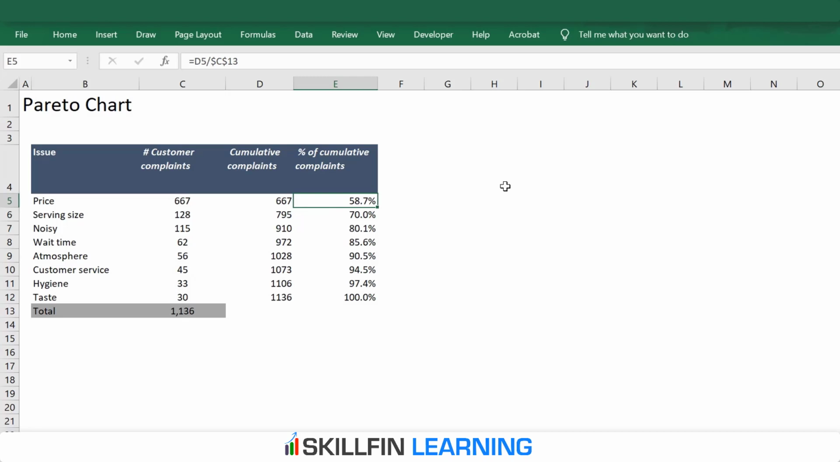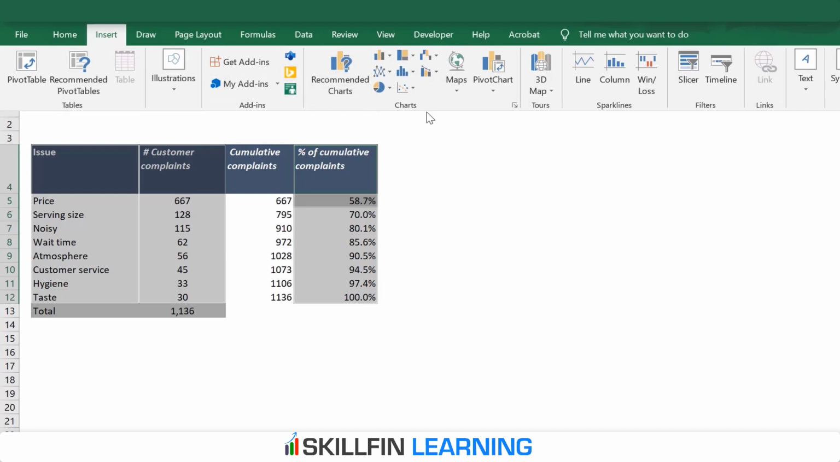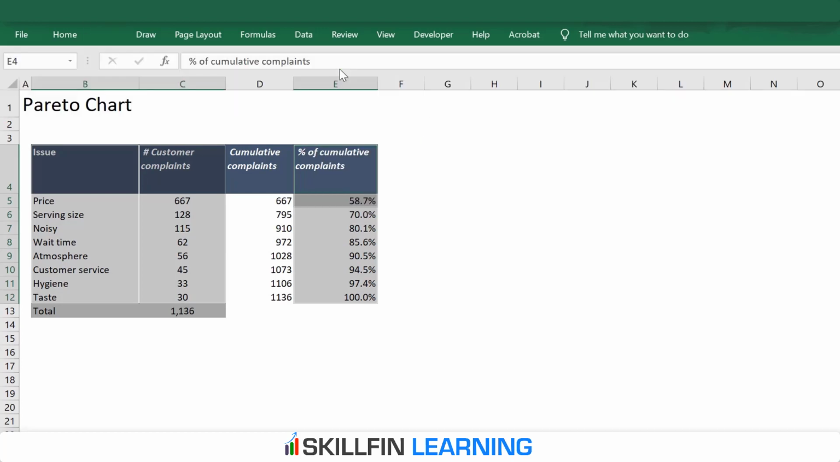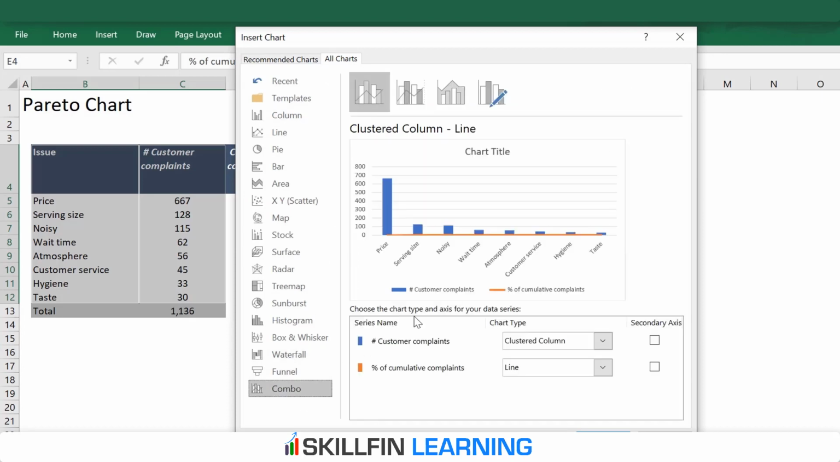Now we need to insert a combo chart. To insert a combo chart, press Ctrl and then select the range. So we'll select the issues, the number of customer complaints, which will be the bars, and the cumulative number of customer complaints, which will be the line chart. Now go to Insert. In the chart section, click on Recommended Charts. All charts. Click on the combo chart.